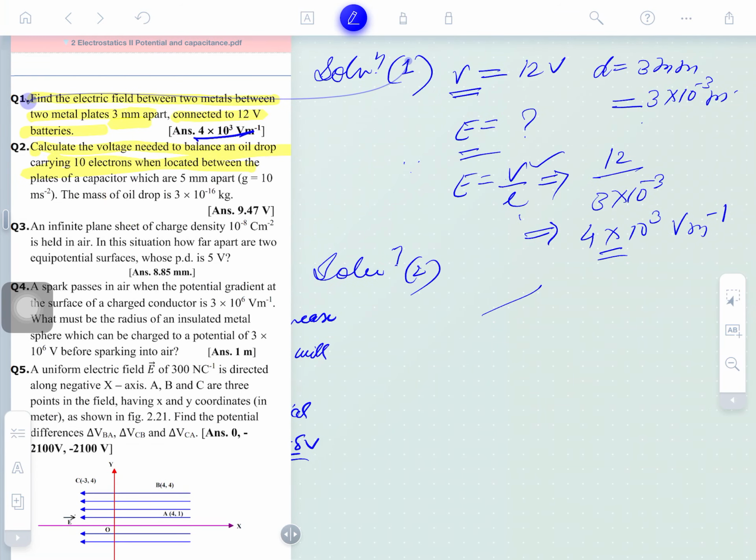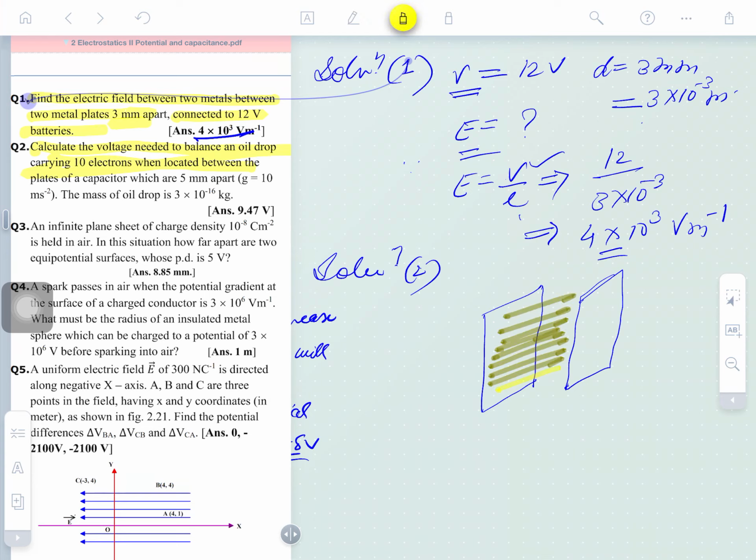Don't think here. Suppose there are two plates here. I'm telling you the assembly of a capacitor. Suppose one plate is here, and I have taken another plate here. Between these two plates is the space inside. Here the field will be stronger. Here will be the electric field, and between them the potential difference V is there.